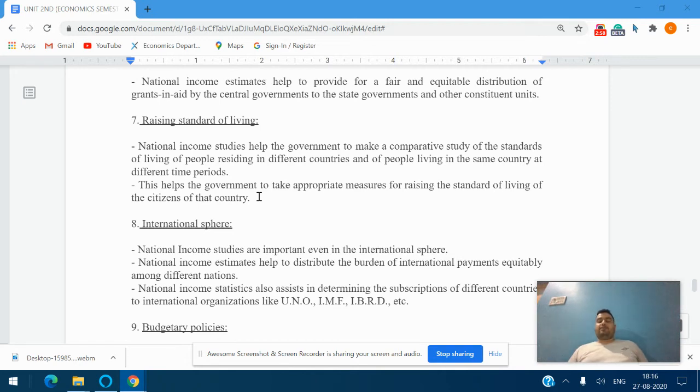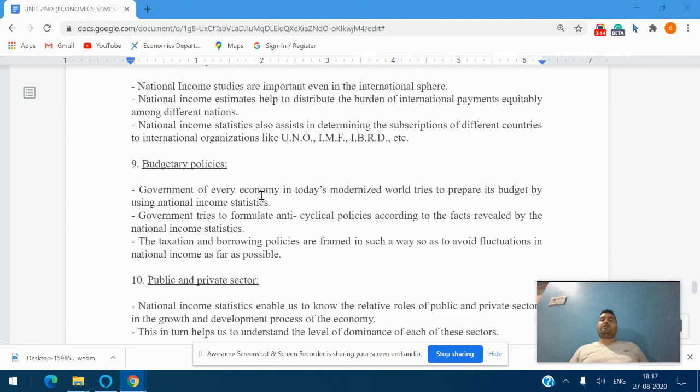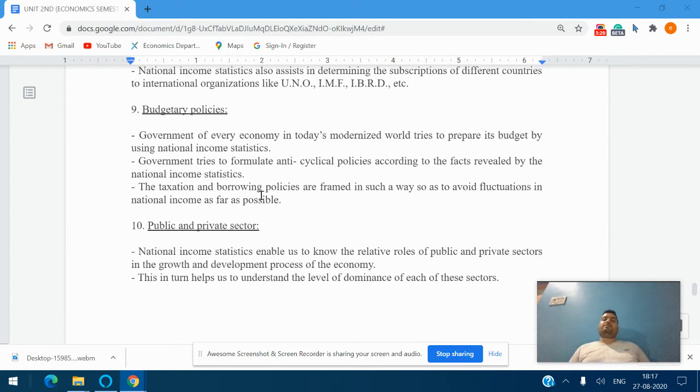Number 8 is the international sphere. National income studies are important in the international sphere. National income estimates help to distribute the burden of international payments equitably among different nations. National income statistics also assist in determining the subscriptions of different countries to international organizations like UNO, IMF, IBRD, etc.